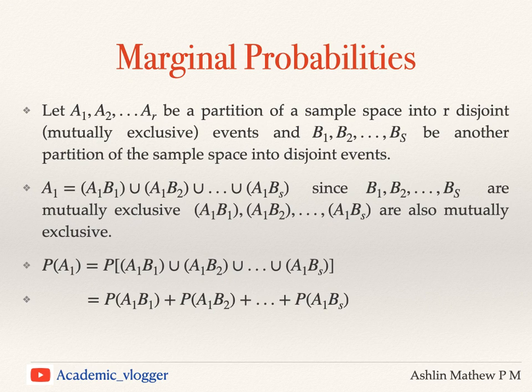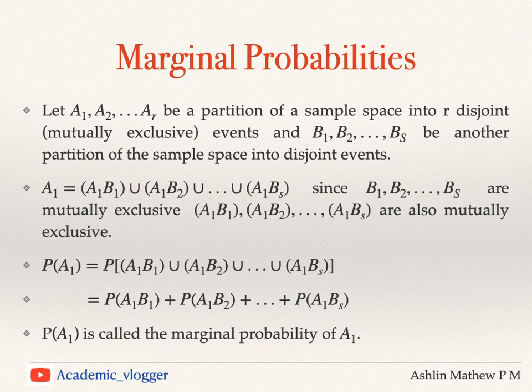So the marginal probability of A1, that is, the probability of A1, is called the marginal probability because we are finding the probability of that particular event. It can be written as a sum of these compound probabilities.